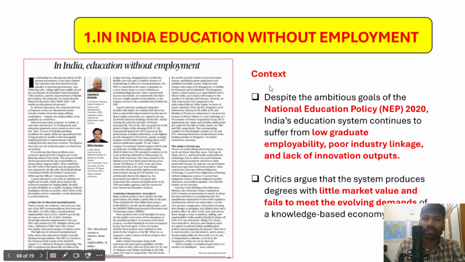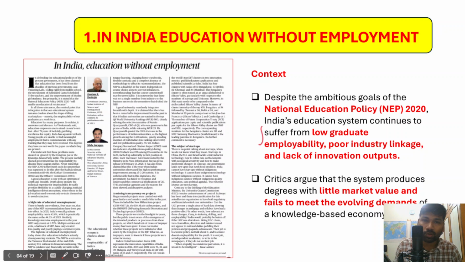Now the context is that in India, we have a National Education Policy that was launched in the year 2020. The overall objective of National Education Policy 2020 is to make sure that the learning outcomes should be improved and education should create a knowledge-based society or knowledge-based economy in India. So therefore, we have launched National Education Policy in the year 2020, right? However, the Indian education system continues to suffer a number of problems.